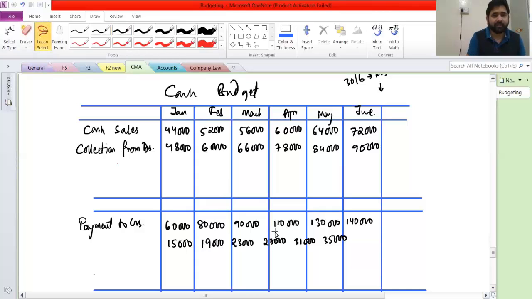I can remove this a little bit. Take it a little bit left. Maybe it will work. Almost there. Fine, we can do with this much. This is our wages paid.